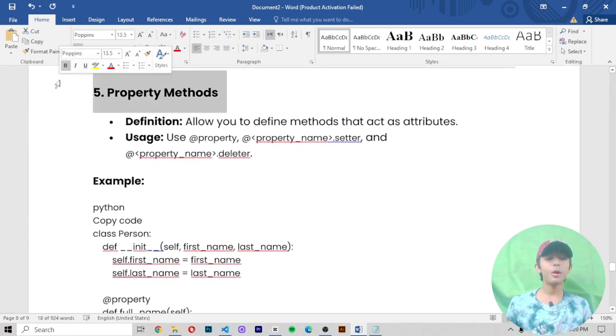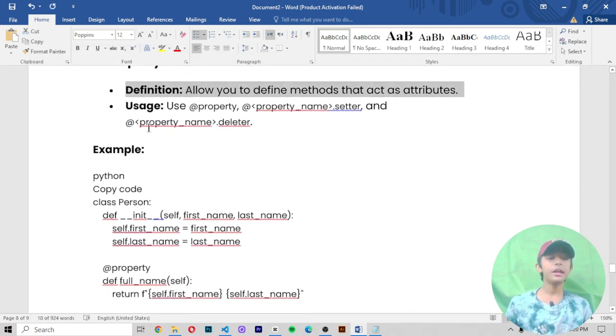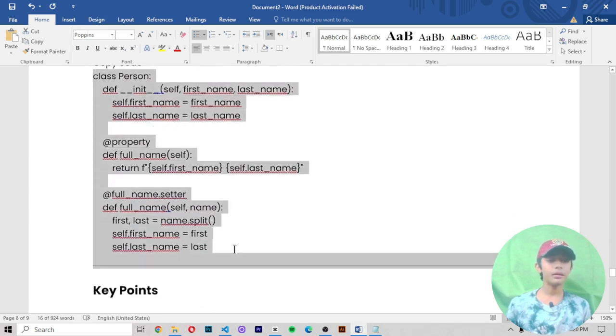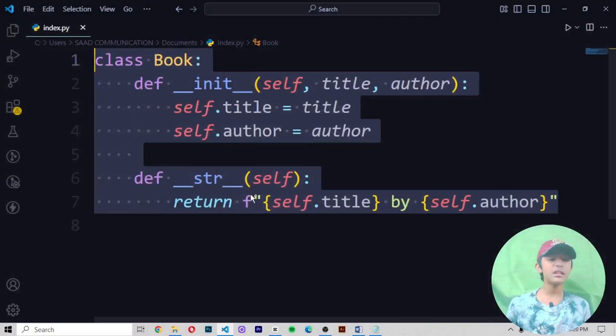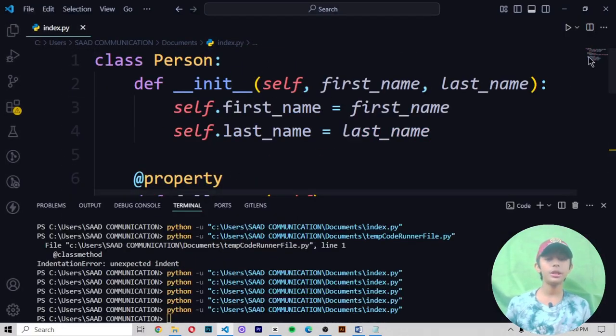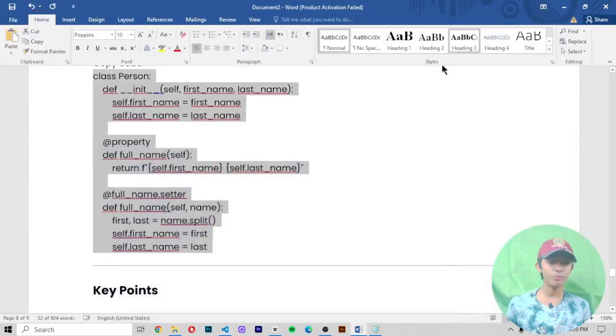Number 5, property methods. Definition: it allows you to define a method that acts as an attribute. Usage: it uses the @property, the @property_name.setter and the @property_name.deleter. This is one example it is showing you. Here you can see it. When you run this example, it does not give you the output because I did not write print here. I do not use the print function, so that's why it's not giving me the output.